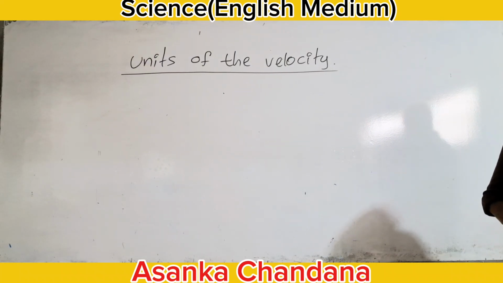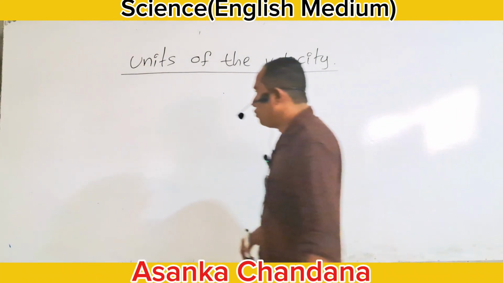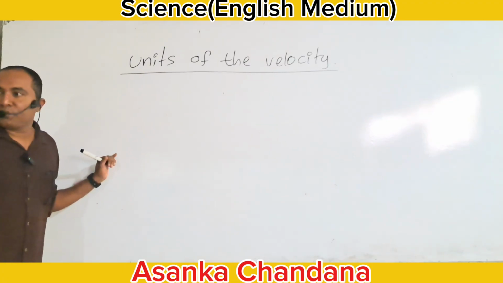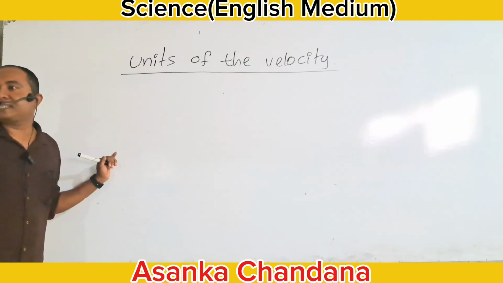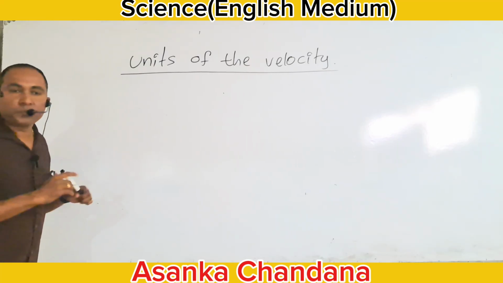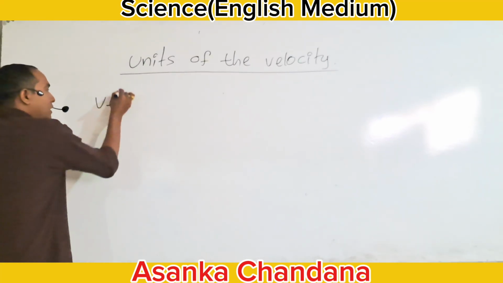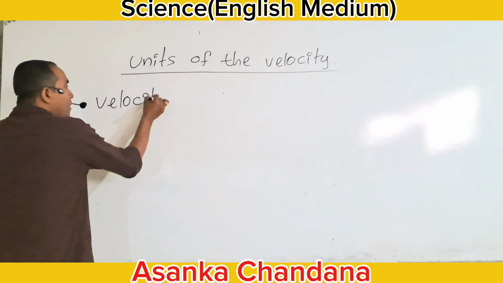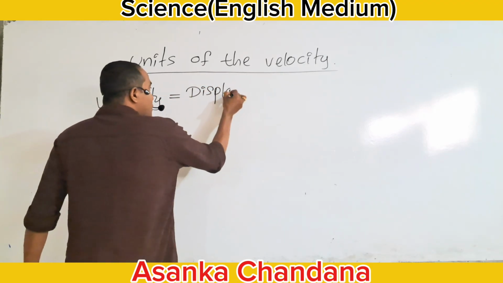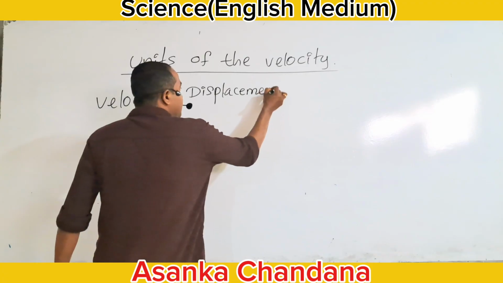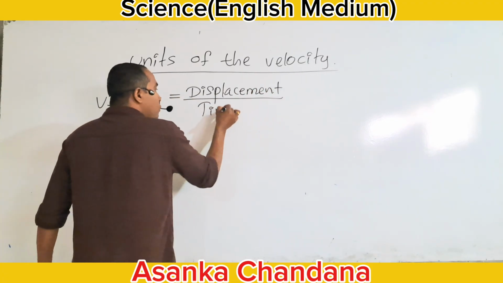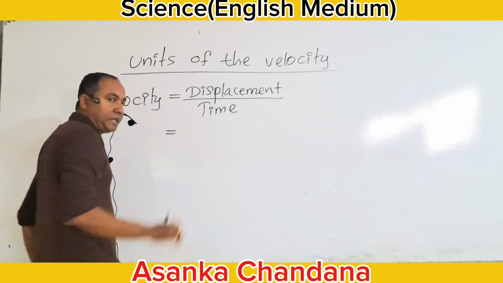If we want to take the units for the velocity, we should take the equation of the velocity. What is the equation of the velocity? Velocity is equal to displacement divided by time.